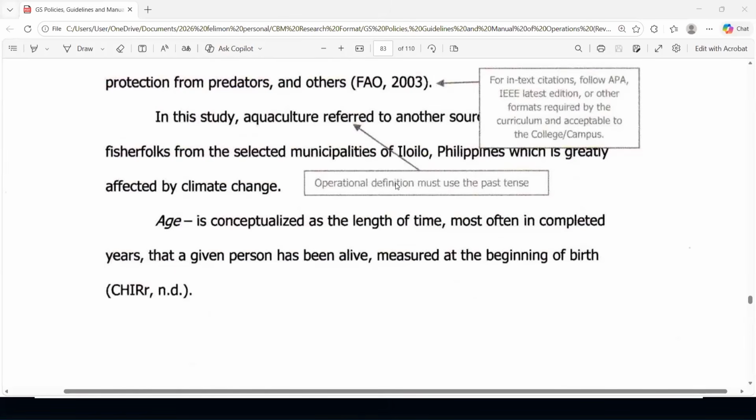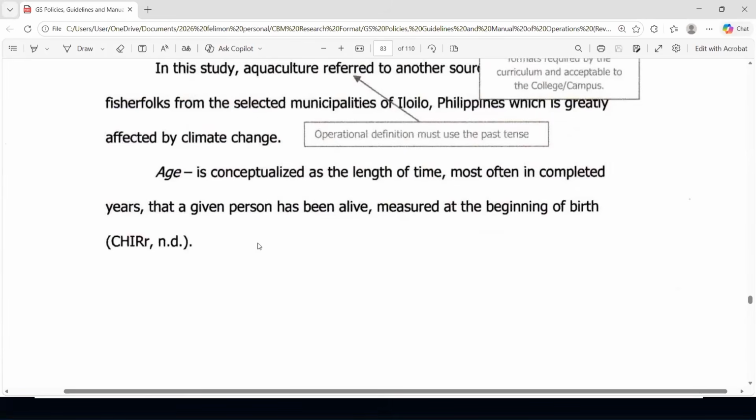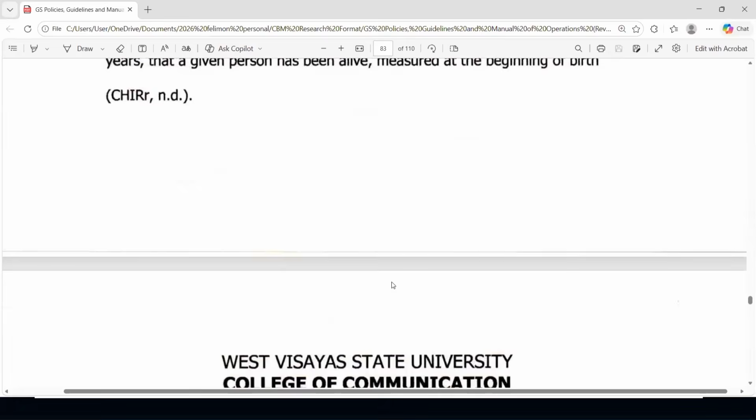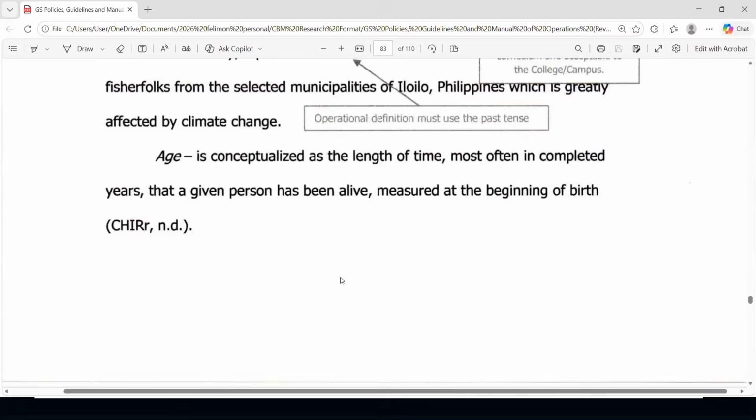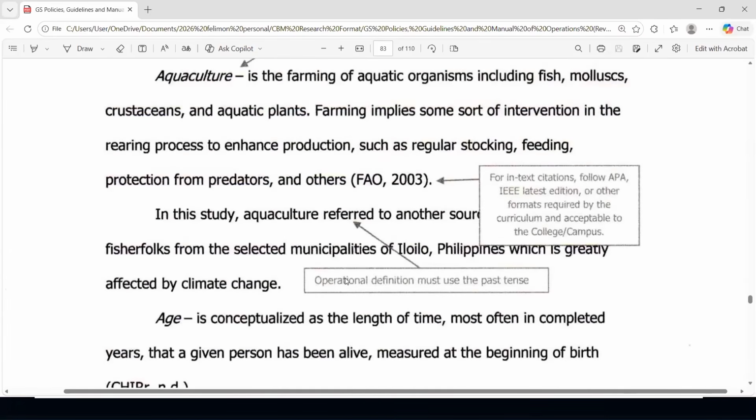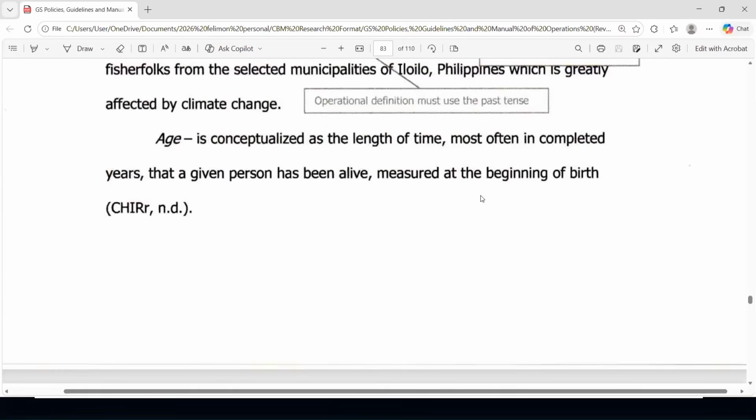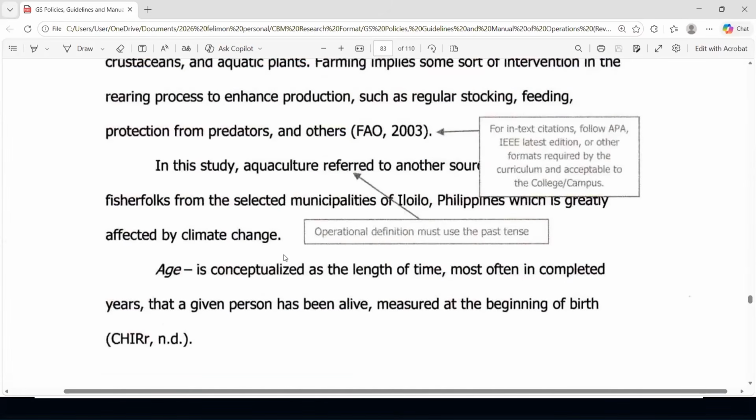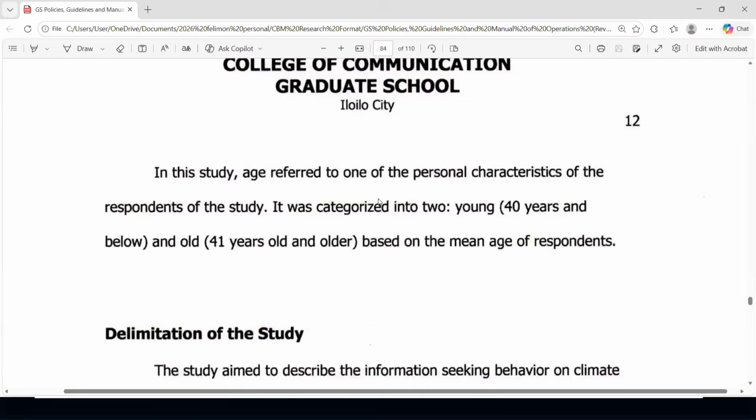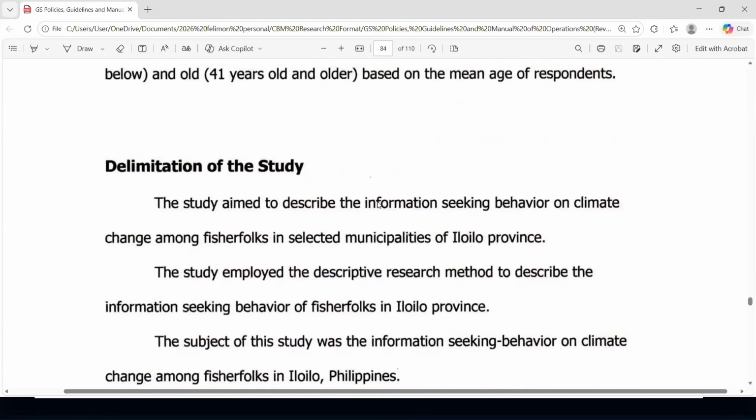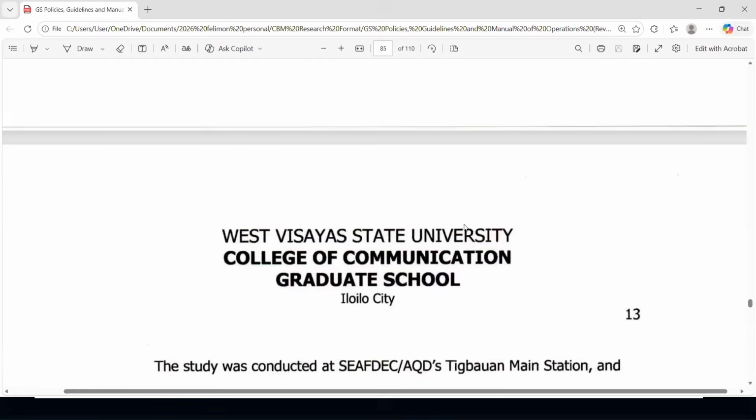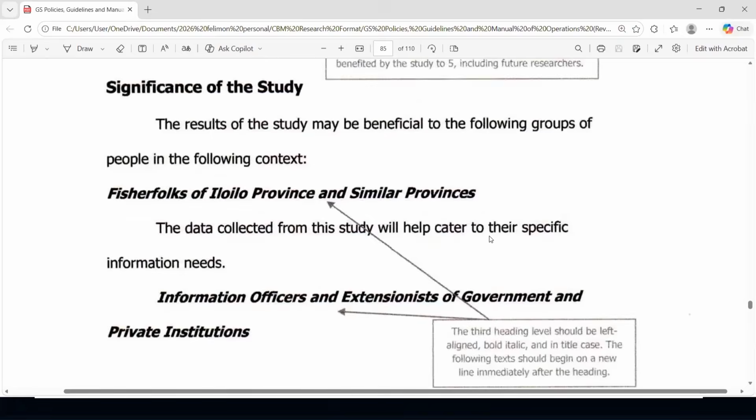So, here. Aquaculture referred to, or shall I say, Philemon defined aquaculture as, oh, no, sorry, this is operational. It's not conceptual. So in this study, okay, aquaculture referred to that. Okay, notice that we have extra space before the limitation. Let's scroll down some more.